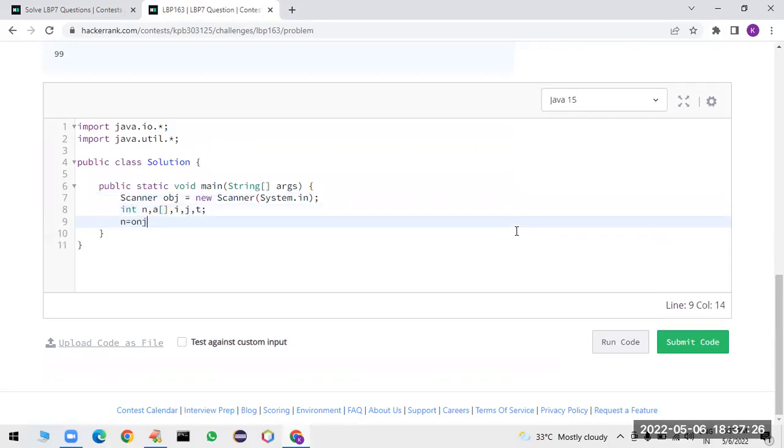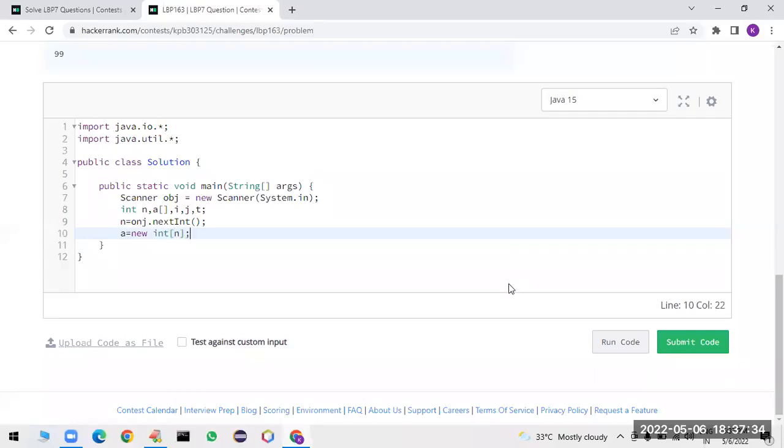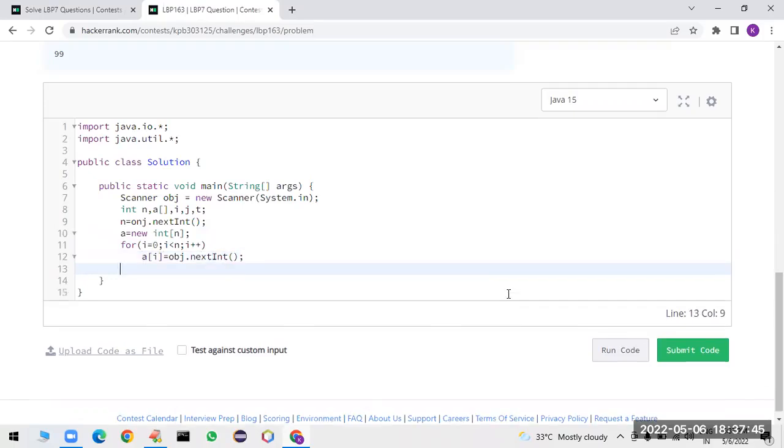So first I am reading the size of the array. Next, int i I am taking. So I have to create an array: a is equal to new int of n. Now we are reading the array elements. i is equal to 0, i less than n, i plus plus. So a of i is equal to obj.nextInt, like this we have to take.